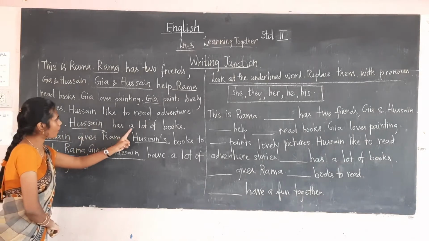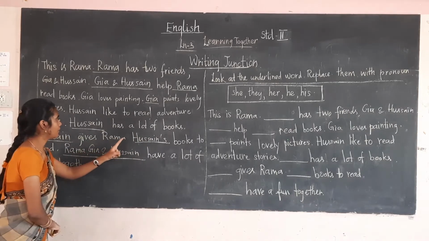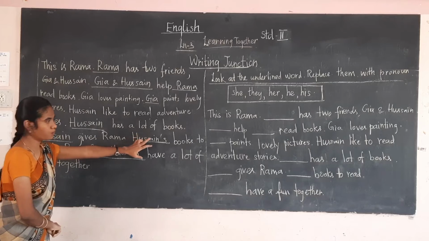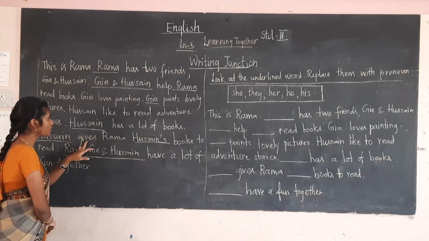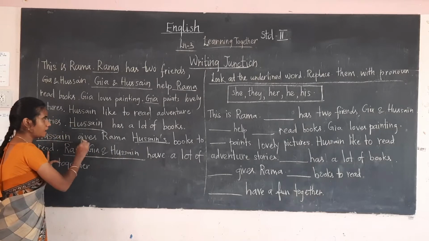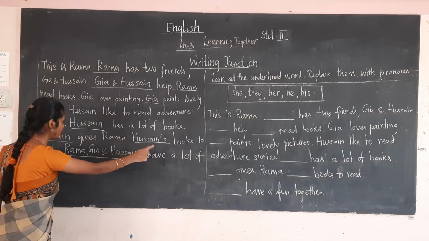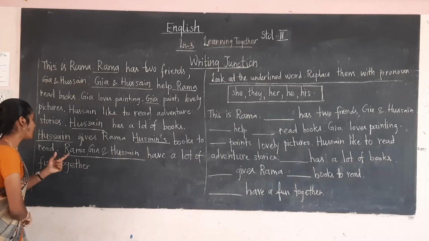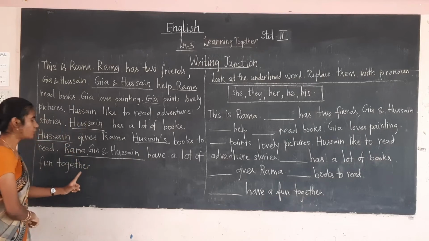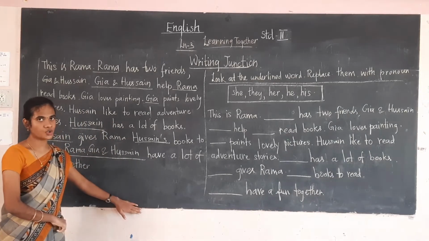Kusain has a lot of books, okay? Kusain gives Rama Kusain's books to read, that is his book only. Rama, Gaya and Kusain have a lot of fun together, okay? This is a passage from Learning Together.